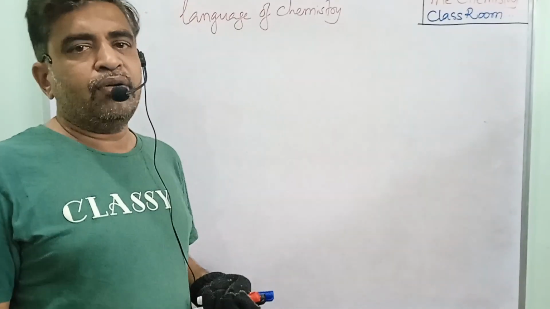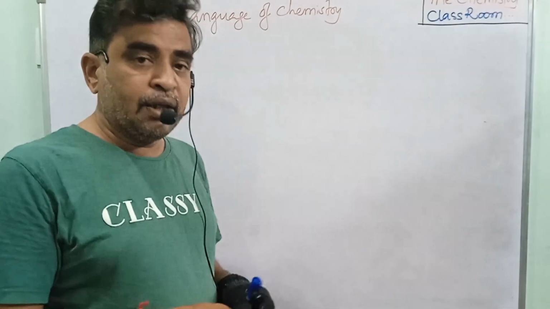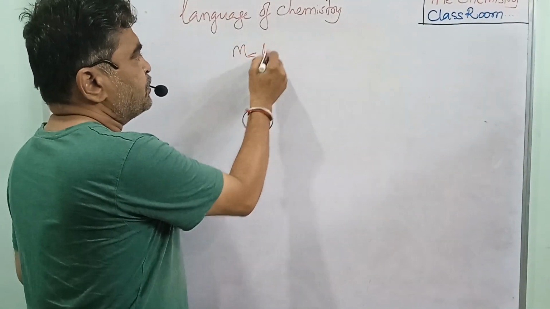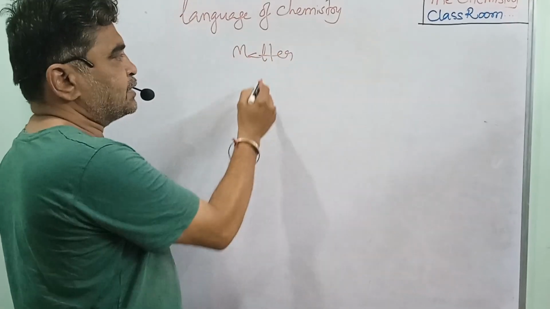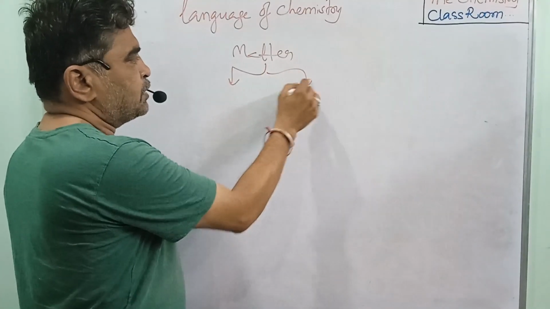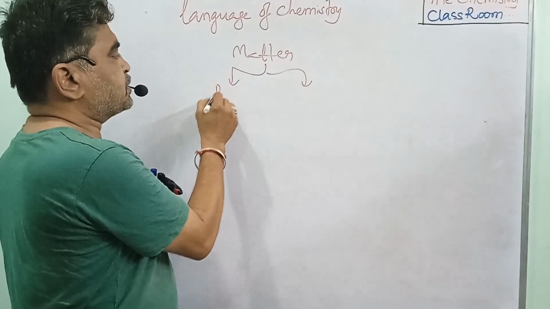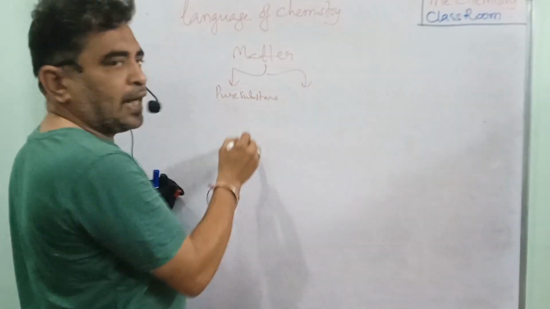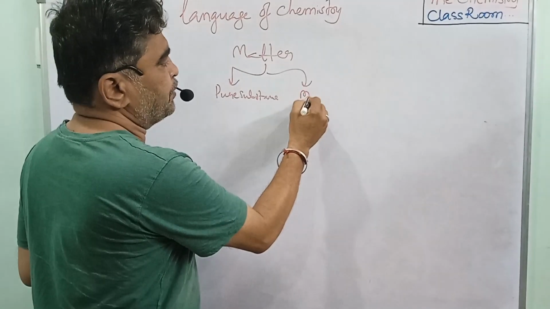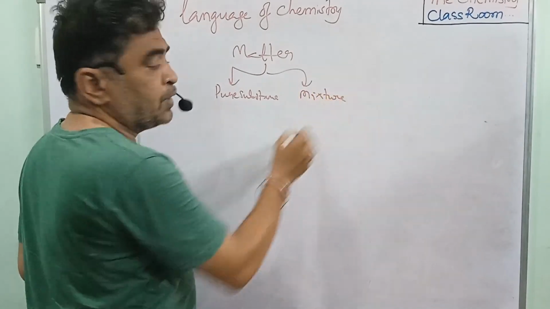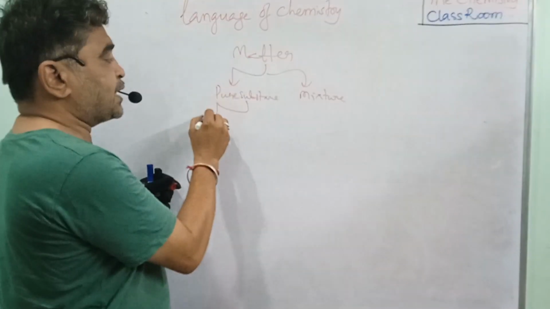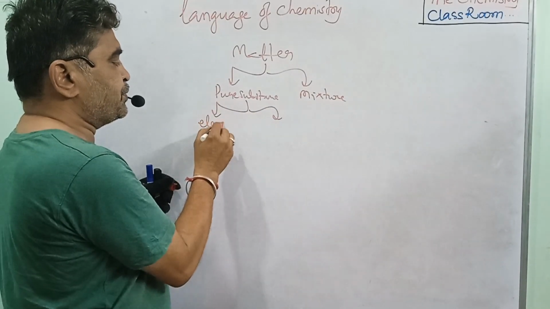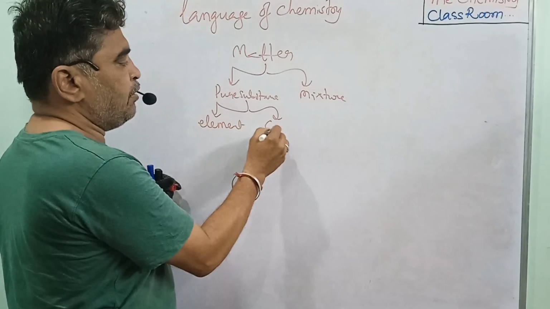So generally, you know very well, in the universe, everything is matter. The matter is classified into two. The one is called pure substance and the second is called mixture. The pure substance is again classified into two. The one is called element and the second is called compound.